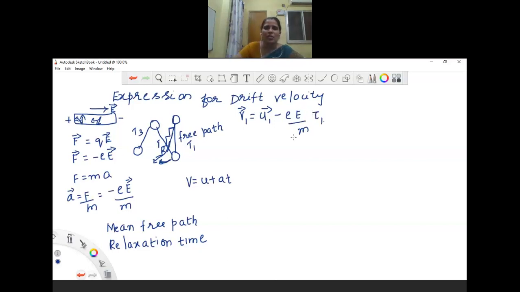Similarly, for the second electron, we will take u2 minus e E by m tau2. Similarly, we can write up to the nth electron.